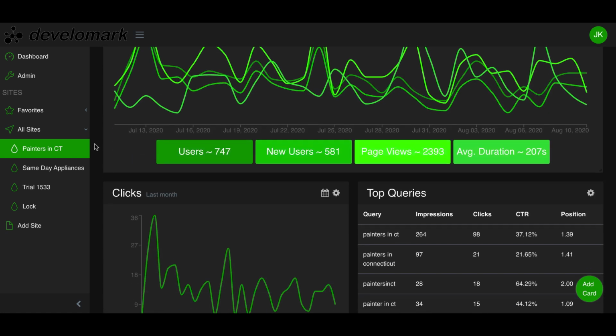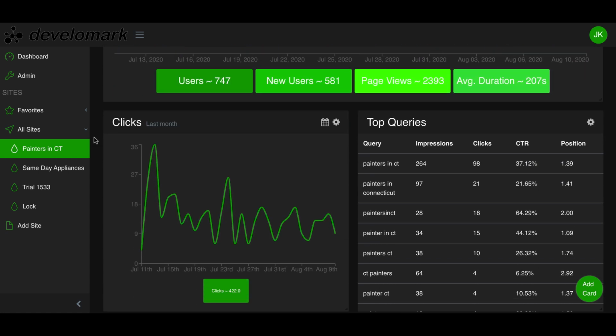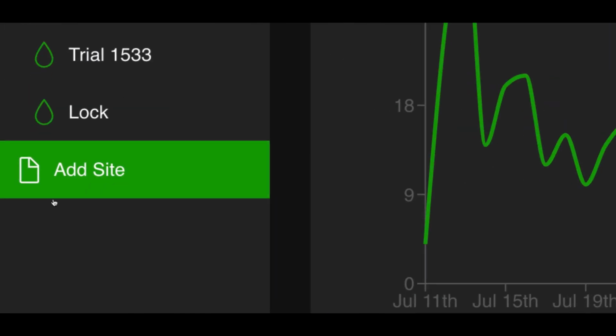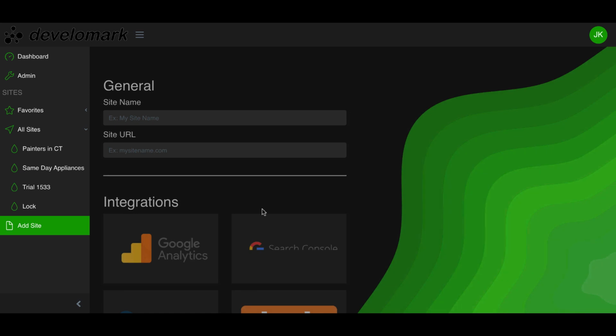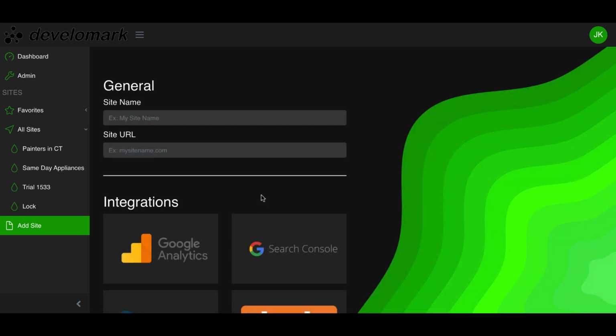What's really cool about this tool is once you add a client, so if you were to go to add site over here, you can add your client sites pretty instantaneously. You're going to be able to add several projects inside of this tool. If I were to add a new project, I would say my new project is, let's say, Develomark. I would put in my domain so our tool can crawl your website, or your client's website, and get the best data.